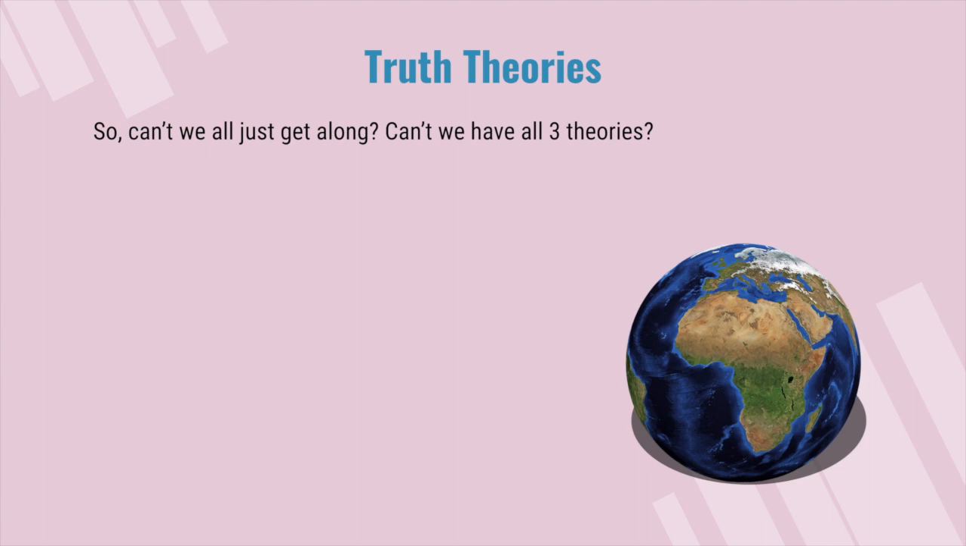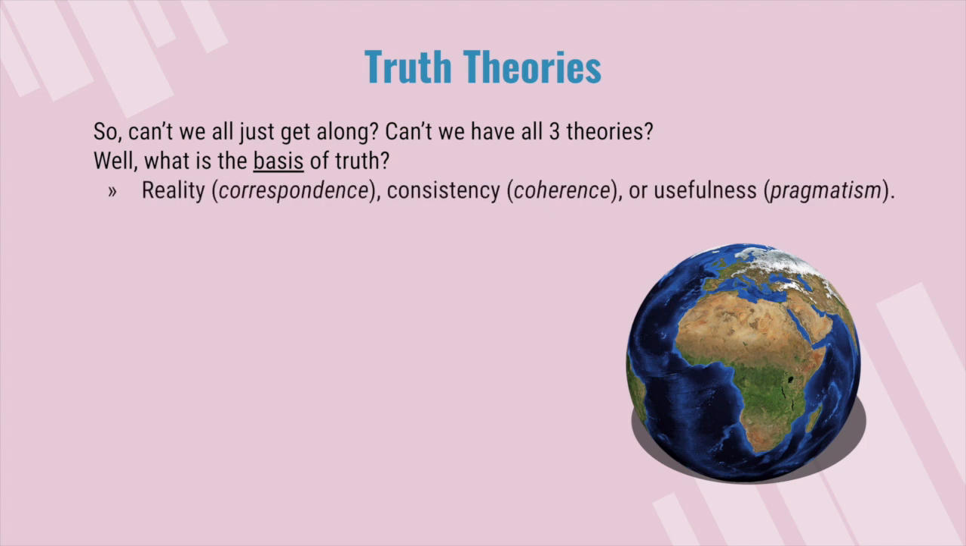So, can't we all just get along? There's three theories that are involved here. Well, what is the basis of truth? We have to start there. What is the basis of truth? Reality, which is correspondence. But we know that if something is true, we're also going to have consistency, coherence, or usefulness, pragmatism. So the pragmatic theory says that something is true if it's useful, but that's not quite accurate.